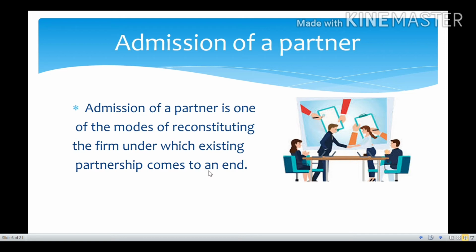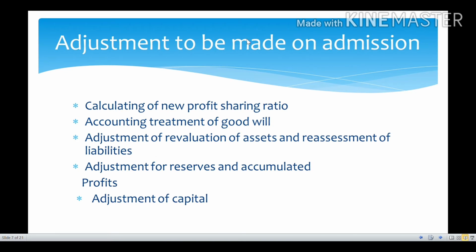So now let us see what are all the adjustments to be made on admission. Whenever a new partner is entering into a partnership firm, certain adjustments have to be made in our firm. So what are all the adjustments? Calculating of new profit sharing ratio, and next accounting treatment of goodwill, and next adjustment of revaluation of assets and reassessment of liabilities, and next adjustment for reserves and accumulated profits, and next is adjustment of capital. So now let us see a detailed explanation of this.